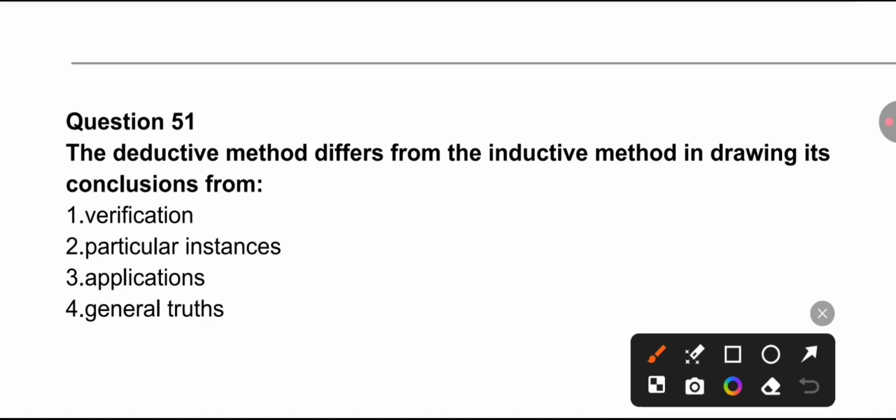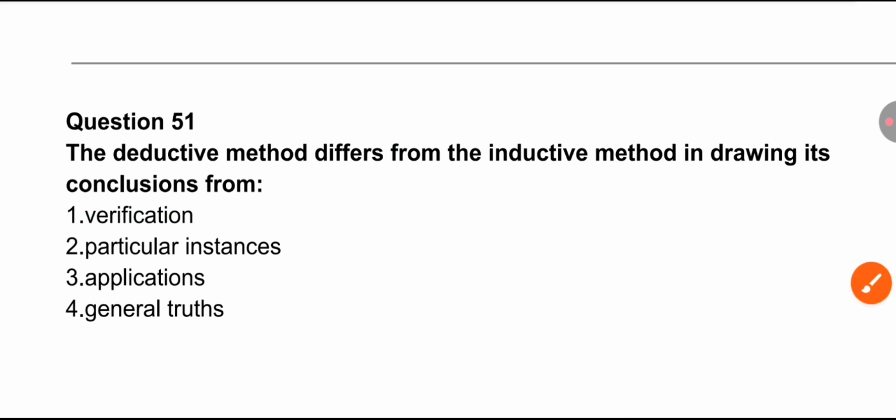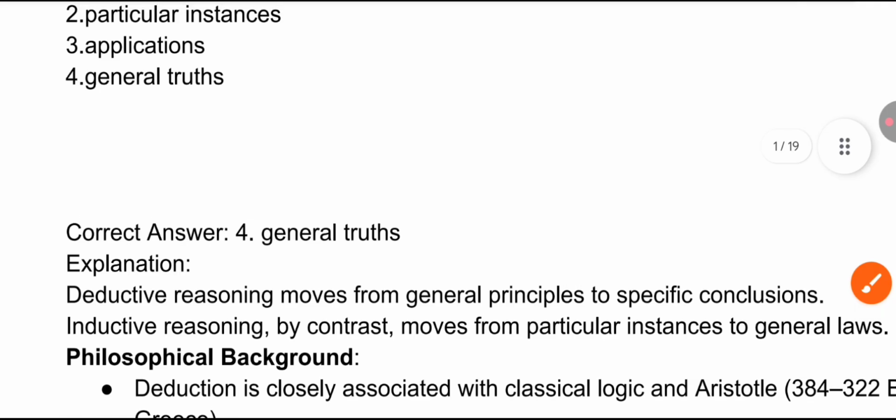Deductive and inductive we have done in paper 1, general to specific and specific to general. So you have to identify how the deductive method is different from the inductive one in drawing conclusions. The correct answer was option 4, general truth.